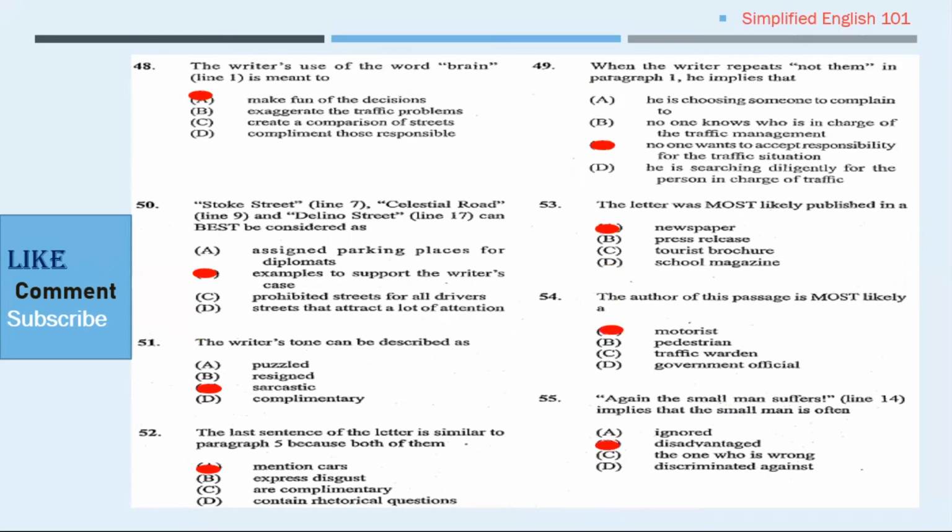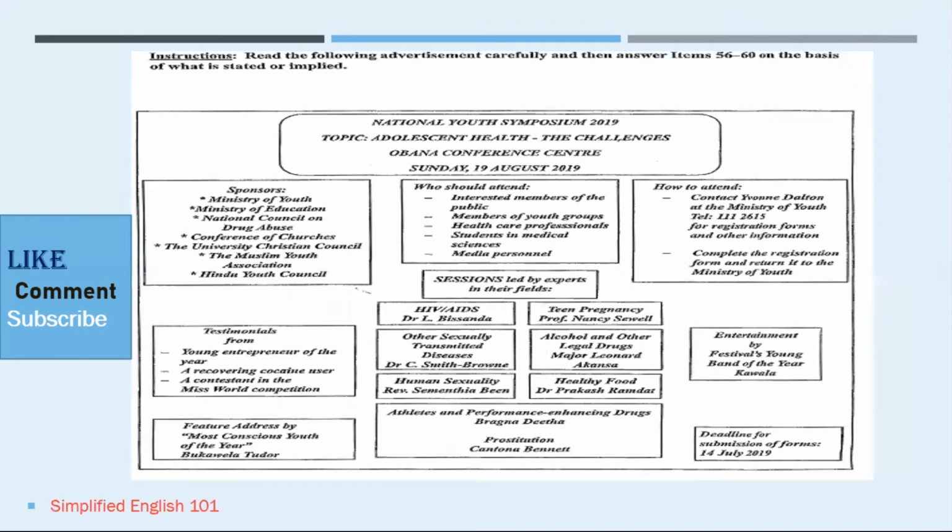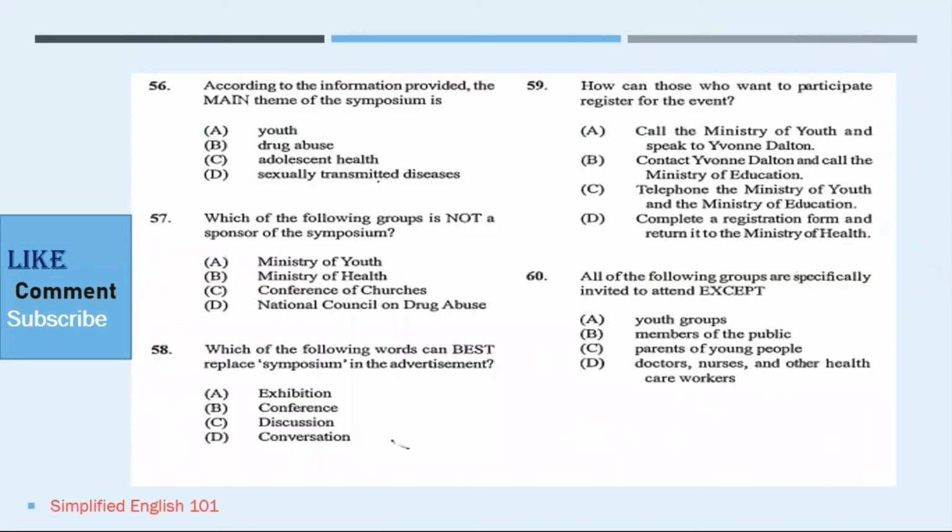Let's move on to the last extract of this paper. Take a time to go through the advertisement. Again, this is persuasive writing, and then we will go through the questions. Number 56, it reads, according to the information provided, the main theme of the symposium is. Now when we look at the symposium, although it is geared for youth, it isn't about youth, it isn't about drug use, it is mainly about adolescent health.